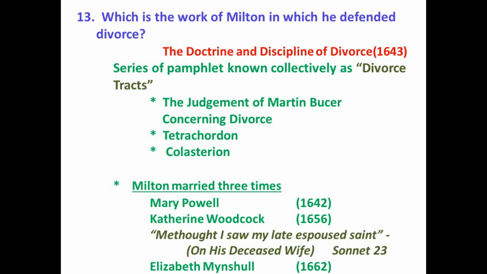Now, Milton married the third time in the year 1662 to Elizabeth Minchin. It is said that Milton's daughters were against this marriage, but still Milton married Elizabeth Minchin, and this relationship lasted till the death of Milton in the year 1674. So that's all about Milton's married life and divorce tracts.